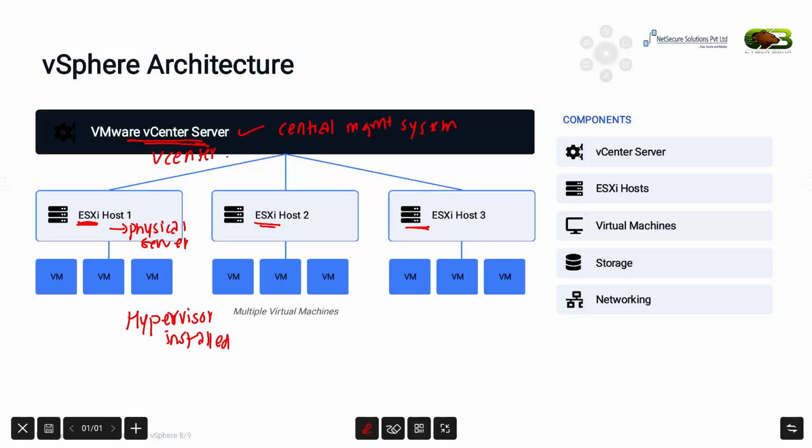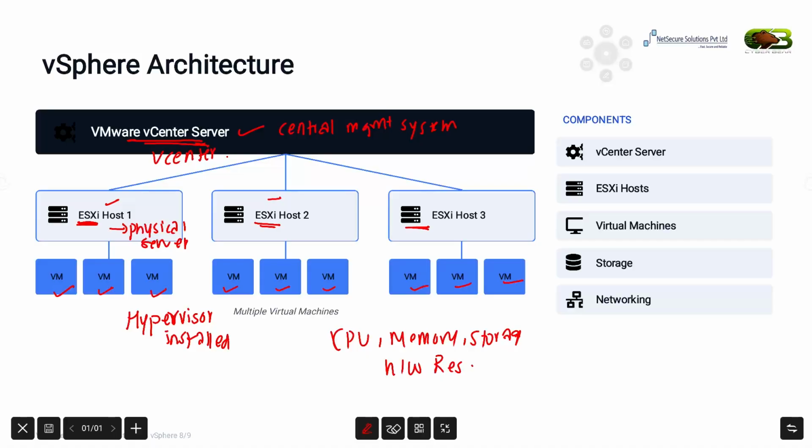Each host, that is host 1, host 2, host 3, has its own CPU, memory, storage, and network resources, and each one is capable of running multiple virtual machines. Now, if you look at the bottom of the diagram, you will notice several virtual machines running on the ESXi hosts.